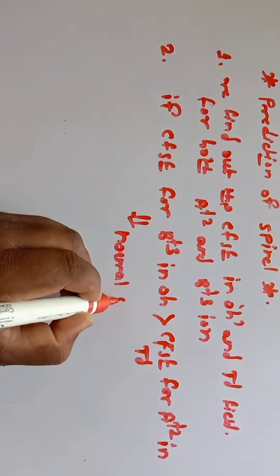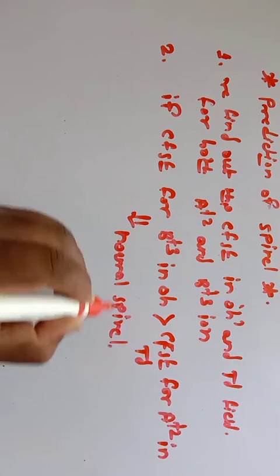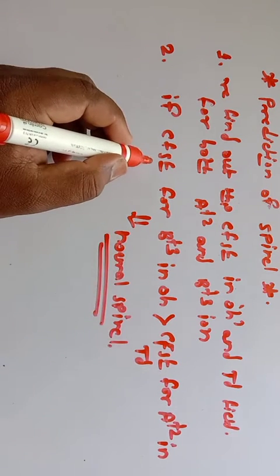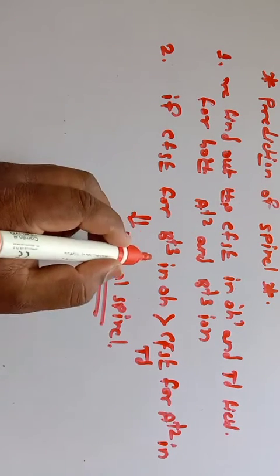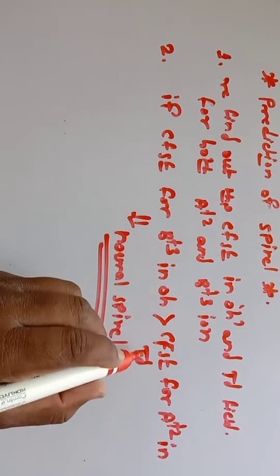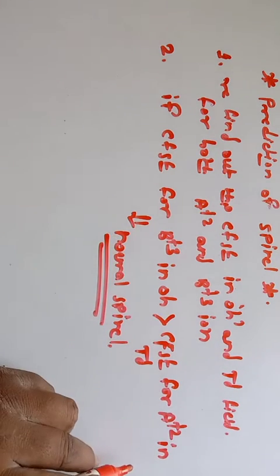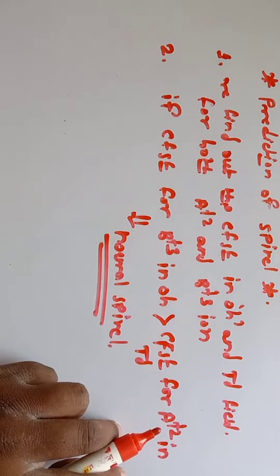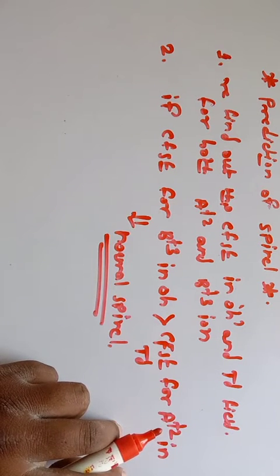So you should keep in mind, whenever the crystal field stabilization energy for B plus 3 ions in octahedral environment is greater than the crystal field stabilization energy for A plus 2 ion in tetrahedral environment, then the spinel will be a normal spinel.